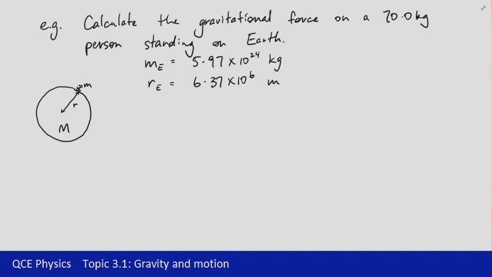So lowercase m is 70 kilograms. Capital M is the mass of the Earth, 5.97 by 10 to the 24 kilograms. And the distance between them is just the radius of the Earth, because the height of the person is insignificant on the scale we're talking about here. So that's 6.37 by 10 to the 6 meters.